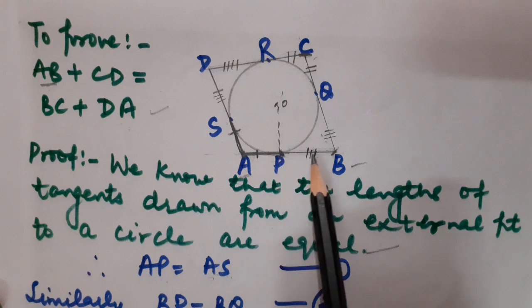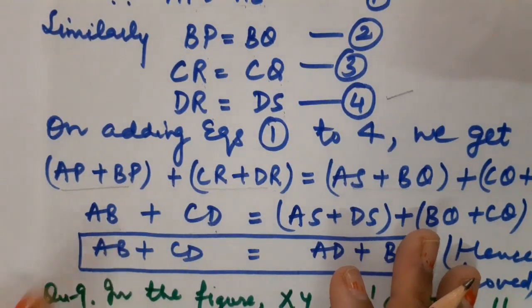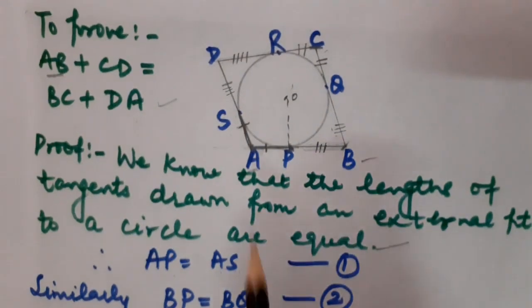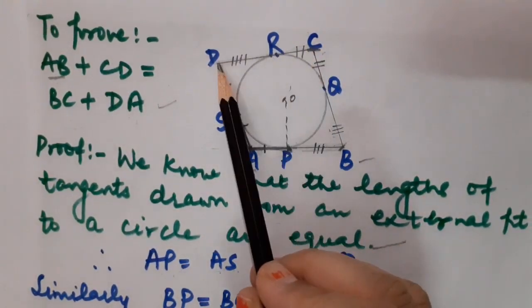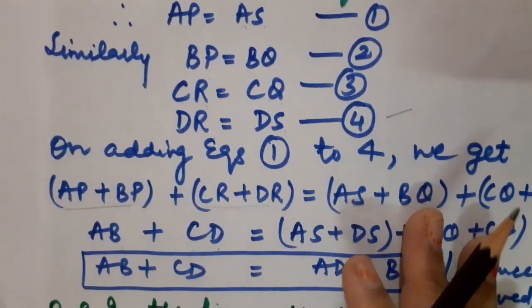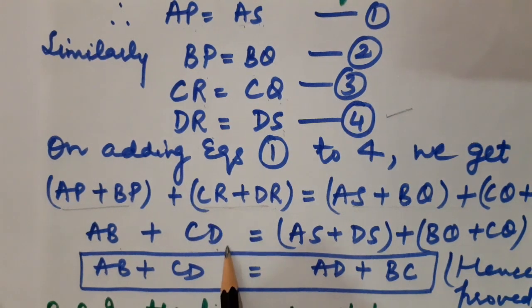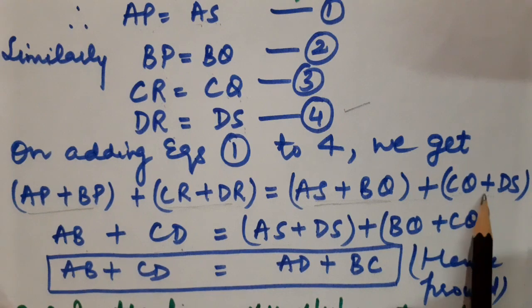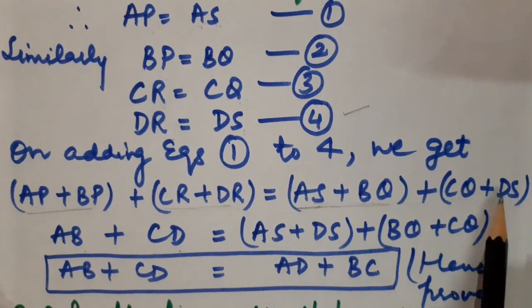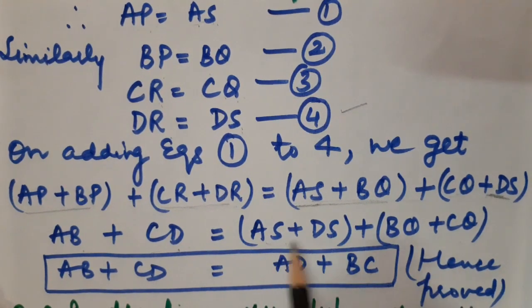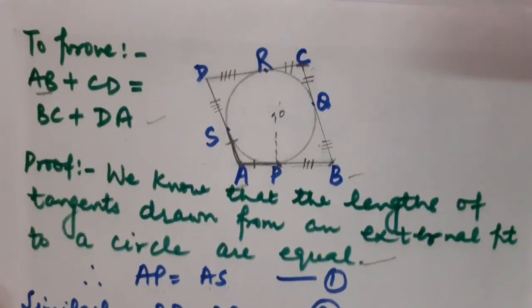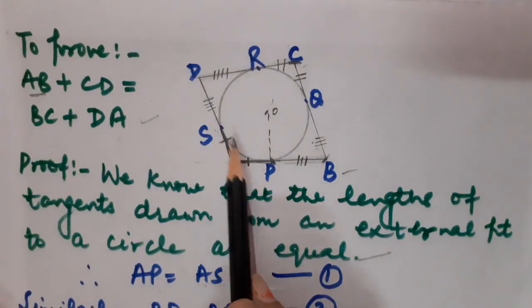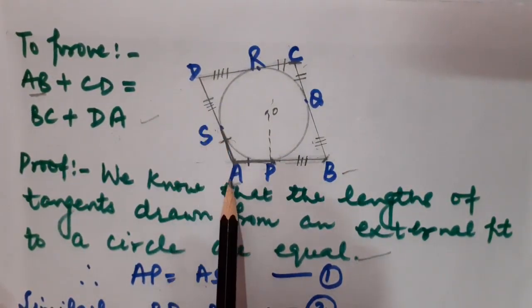So AP plus PB will become AB. Have a look, this has become AB. Plus CR plus RD will become CD. Here I have to reshuffle the pairing. Why? Because AS plus DS will make AD. Have a look, AS plus DS is making complete AD.